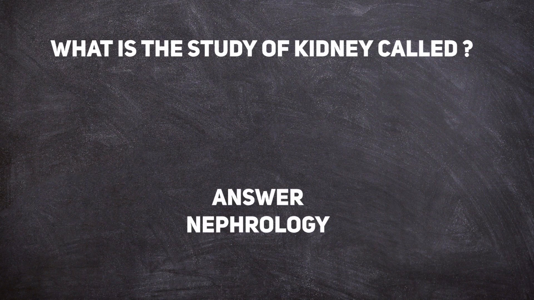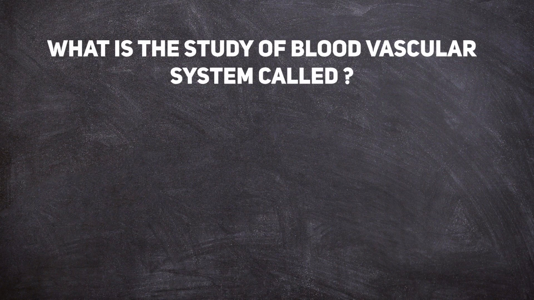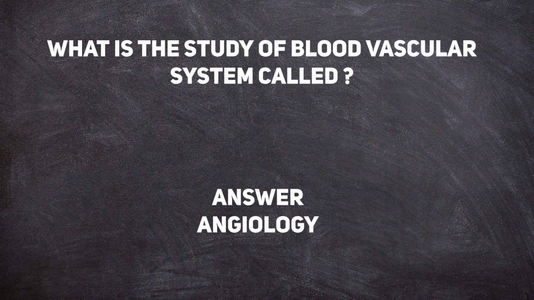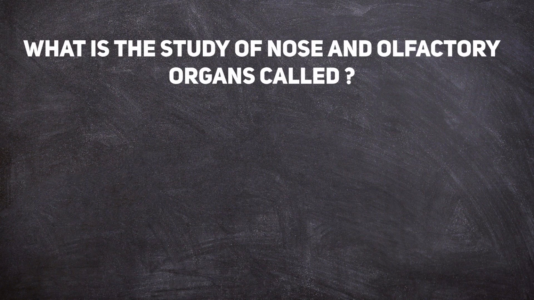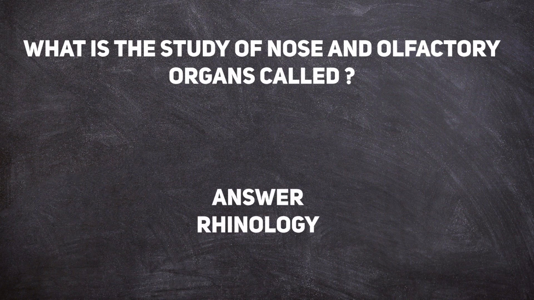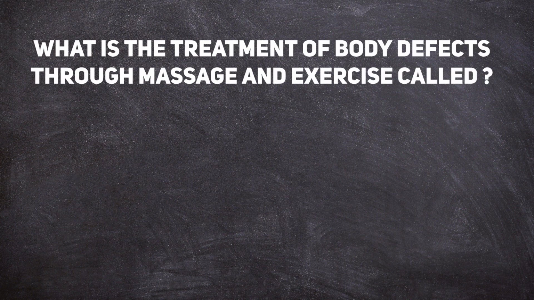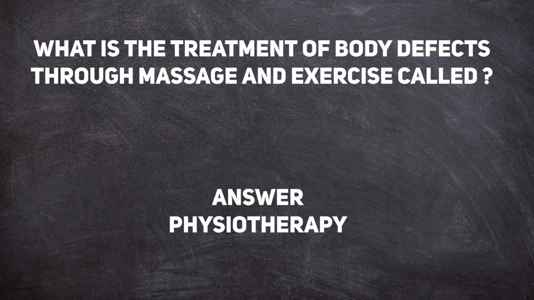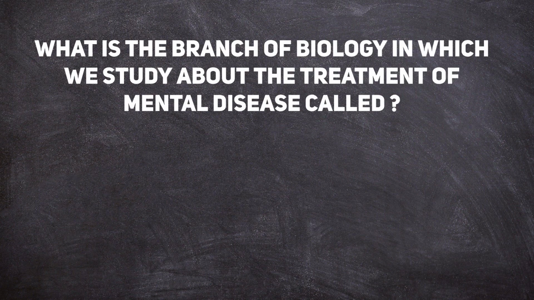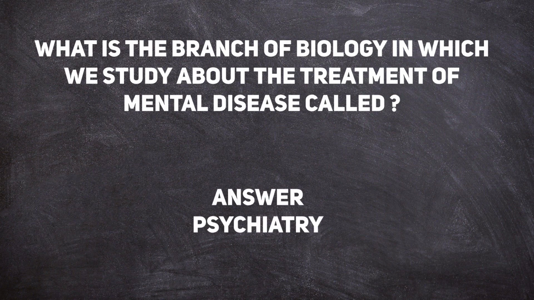Answer: nephrology. What is the study of blood vascular system called? Answer: angiology. What is the study of nose and olfactory organs called? Answer: rhinology. What is the treatment of body defects through massage and exercise called? Answer: physiotherapy. Now, what is the branch of biology in which we study about the treatment of mental disease called?